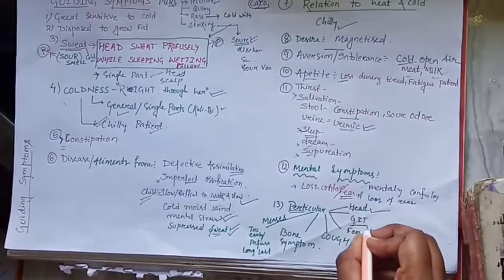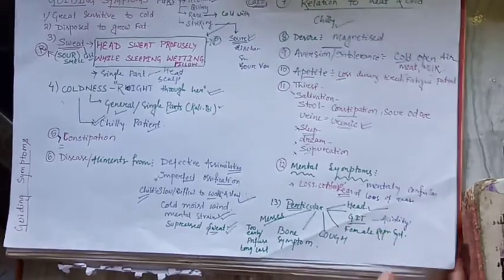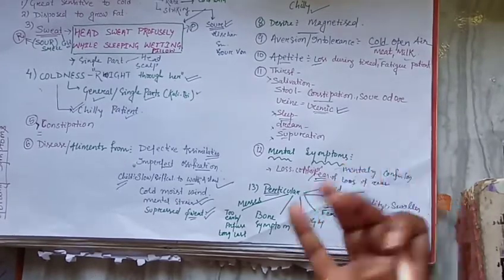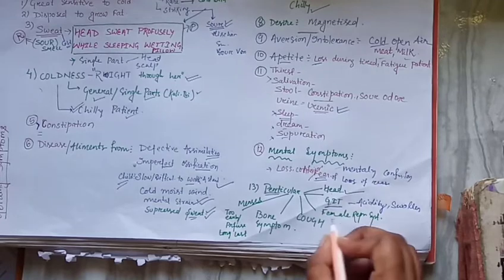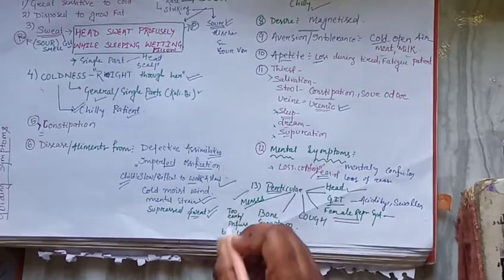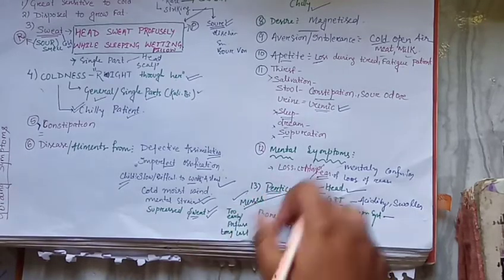Then in the GIT symptoms there will be acidity. All the complaints arise due to acidity of the GIT, so that the stomach becomes swollen, as if the food remains in that place. In the female reproductive system, it is mainly written that the menses are too early, profuse and long lasting. After menses colic pain starts.